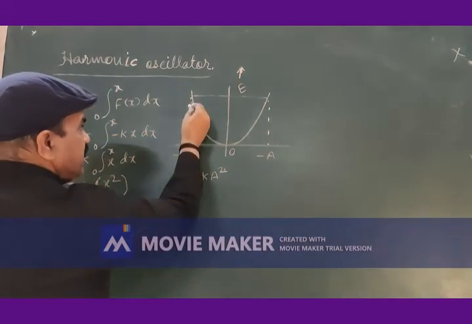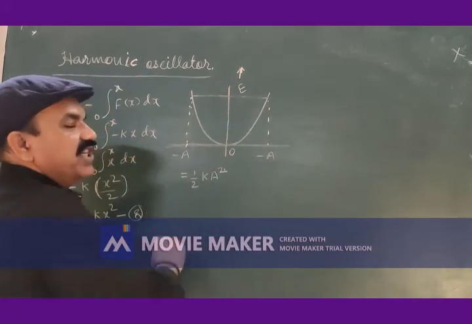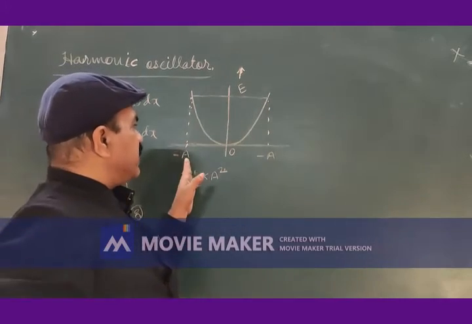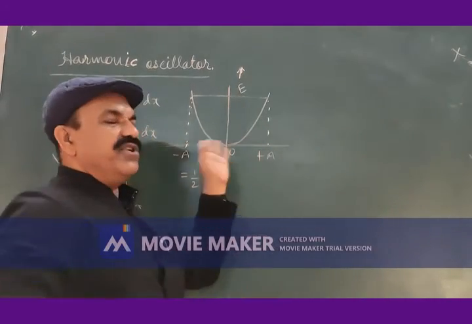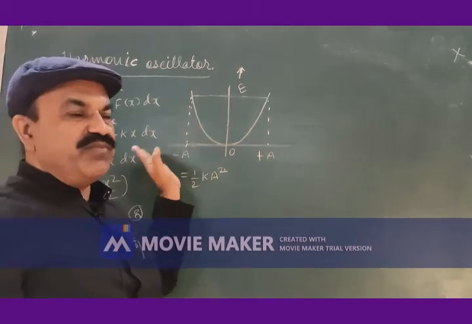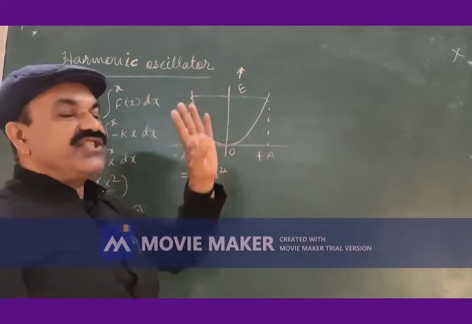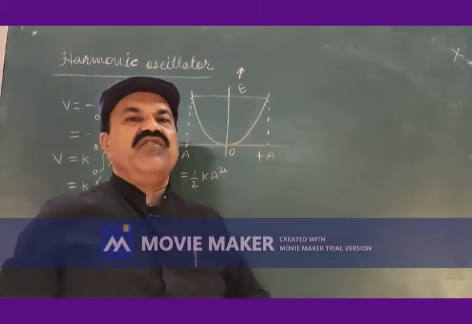The particle is restricted to move inside the potential well only, from minus A to plus A and plus A to minus A. This motion will be continued inside this potential well.